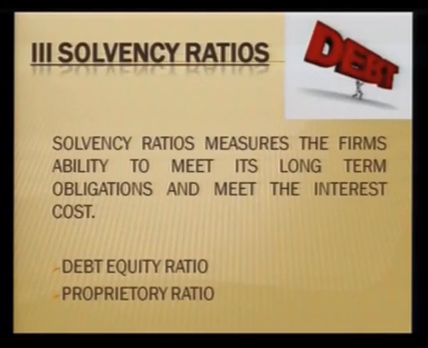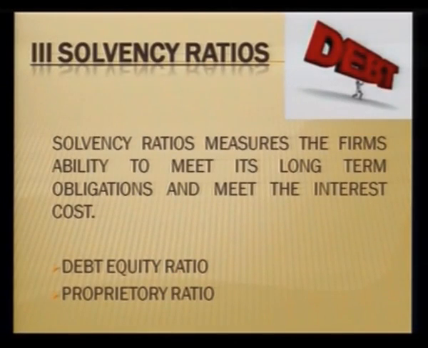Learners, solvency ratio is calculated to know the ability of the firm to make its payments in the long term, that is, whether the firm will be in a position to pay its debts together with the interest well in time or not. This ratio covers two things: one is known as the debt equity ratio and the other is the proprietary ratio.